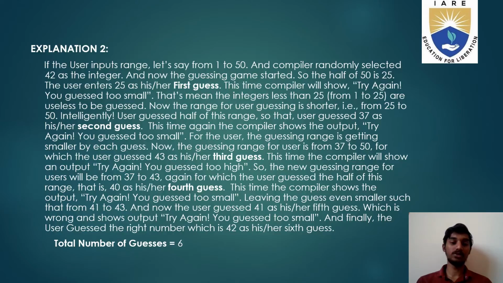Then the output is going to be "Try again, you guessed too small." And finally, the user guessed the right number, which would be 43, as the sixth guess. In this case, the total number of guesses taken by the user is 6 to guess the right integer, which is randomly selected from the range 1 to 50.